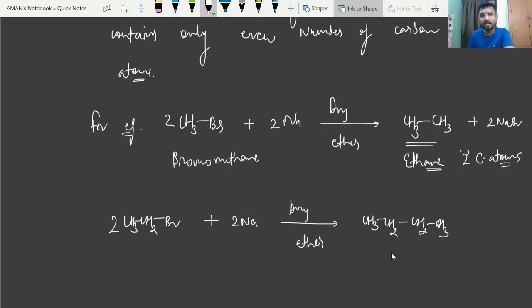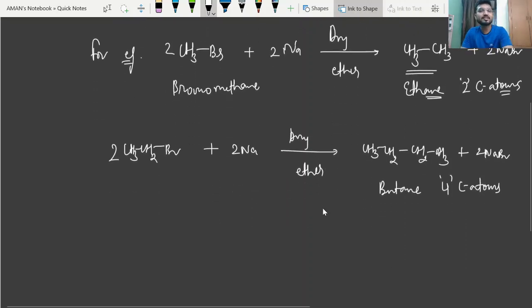In this manner, this hydrocarbon forms along with NaBr. This hydrocarbon has 4 carbon atoms, so it's called butane. So in both the examples, as you have seen, the number of carbons present in the hydrocarbons is even, that is 2 in the first case and 4 in the second case.